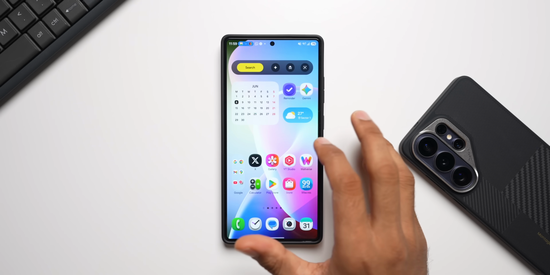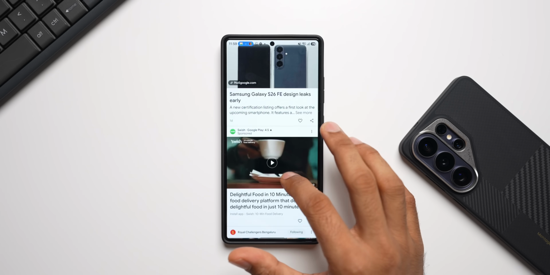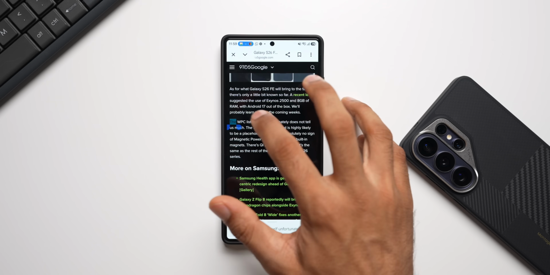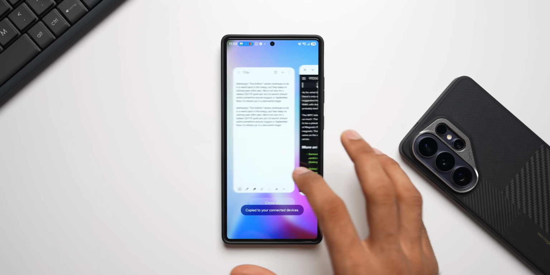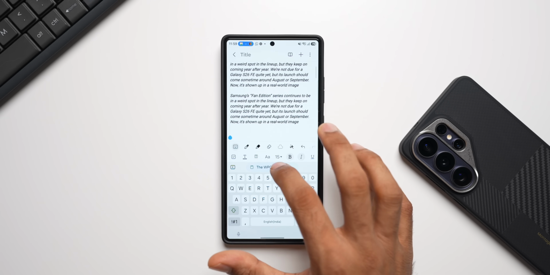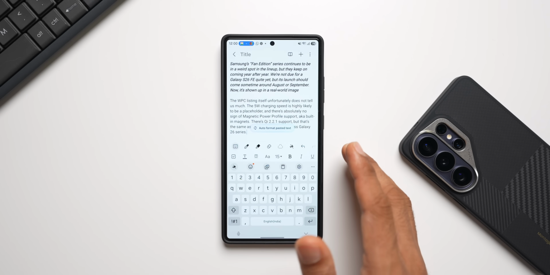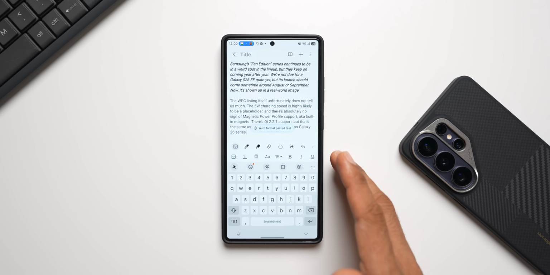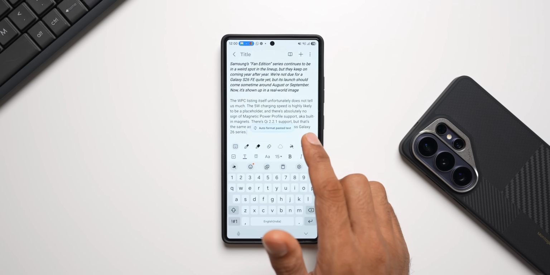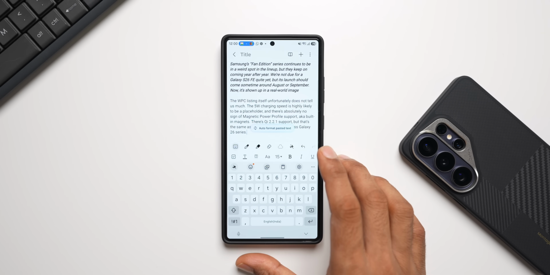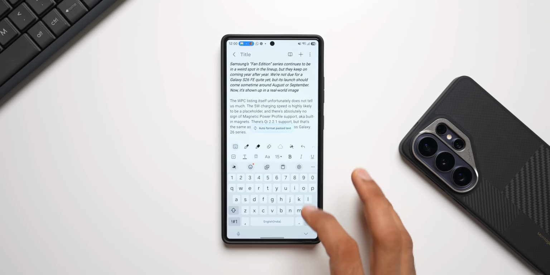But when I copy text from another source, let's say an article, and this is in a different font and style, now when I paste it, actually it is supposed to come in the same font and style, but that is not happening here. That would have been pretty cool if we copied text from any other article or file and pasted it on the same note and the same style would be implemented, but that is not happening with this update. That's a bummer, but this is how it works.